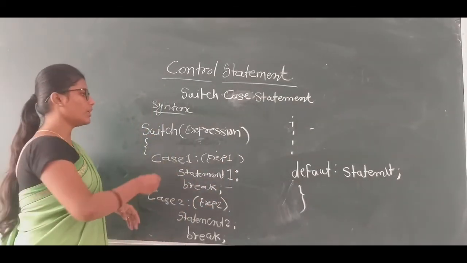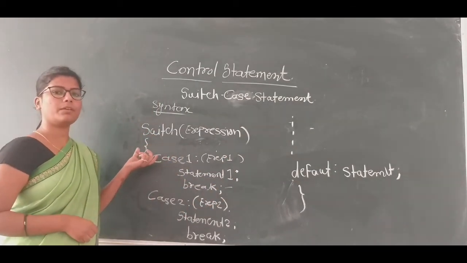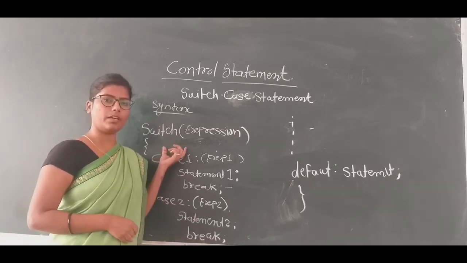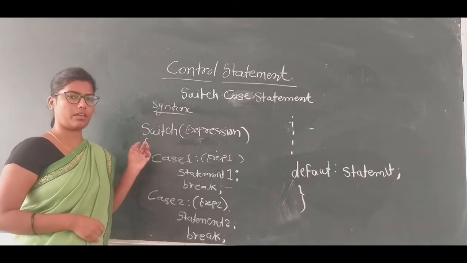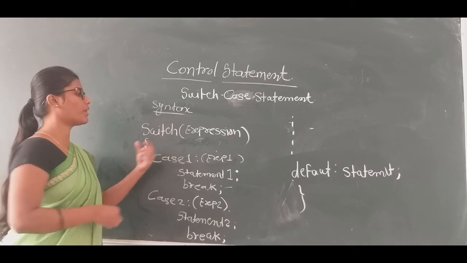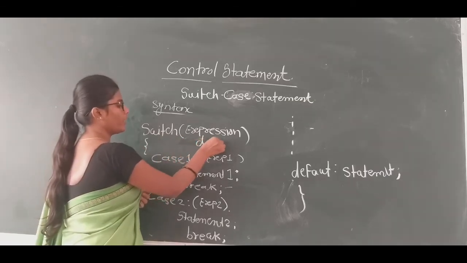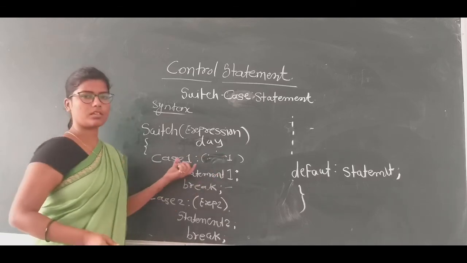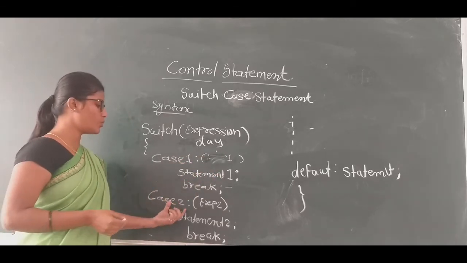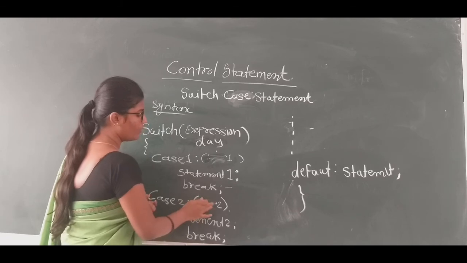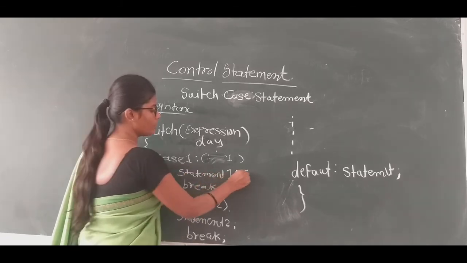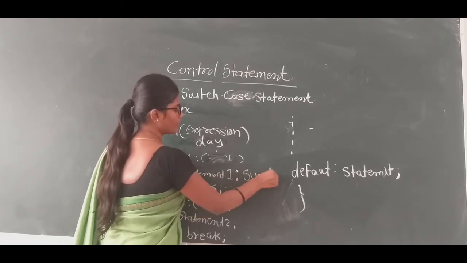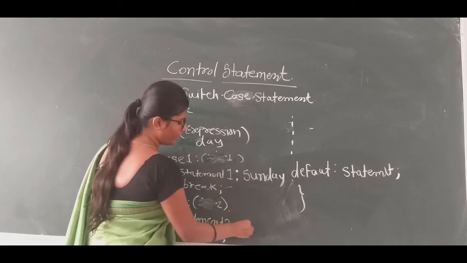Let us see some examples. If we want to print the days of the week, how many days are in a week? 7 days. In switch we write day here. In case 1 we check the first day. In case 2 we check the second day. In first we write Sunday. Second we write Monday.